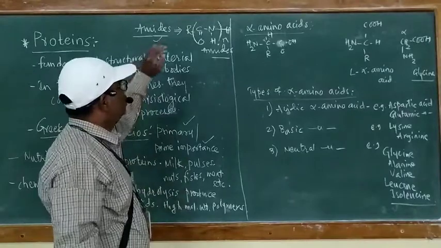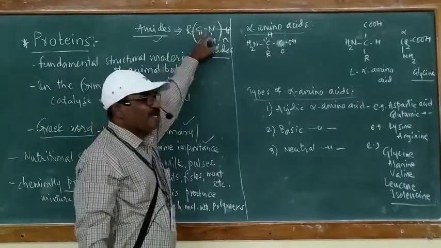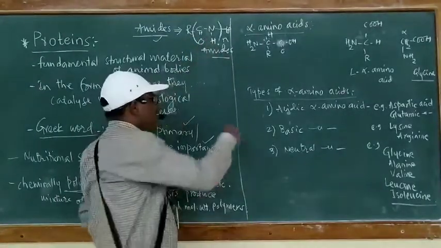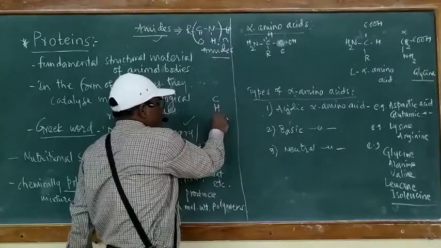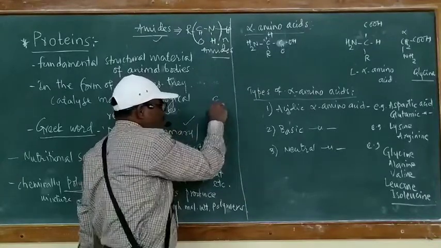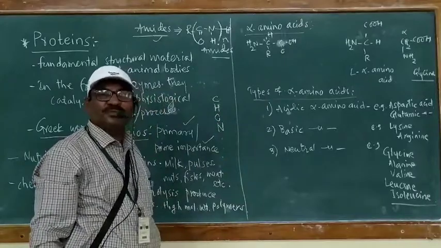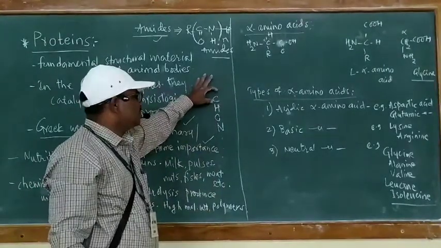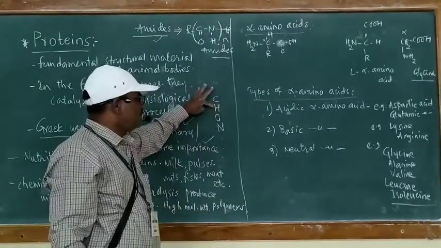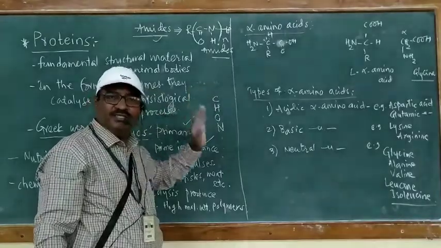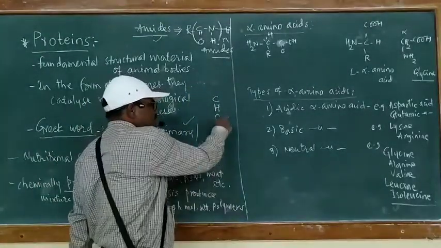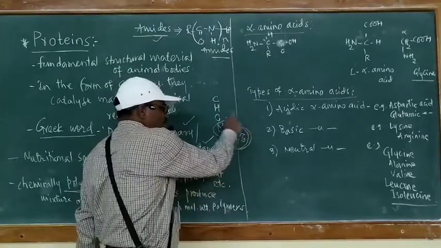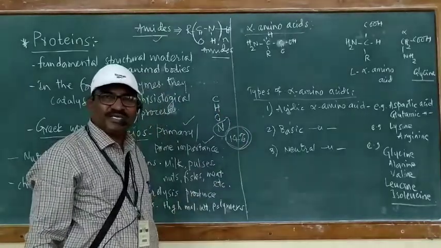Just now I have told you proteins contain CONH linkage, which contains elements like carbon, hydrogen, oxygen and nitrogen. Such a type of question is also asked for CET: proteins contain which of the following elements? CHON, these elements, and out of these, nitrogen is the important element which constitutes about 14% of the protein.